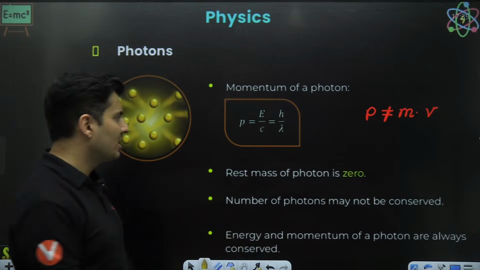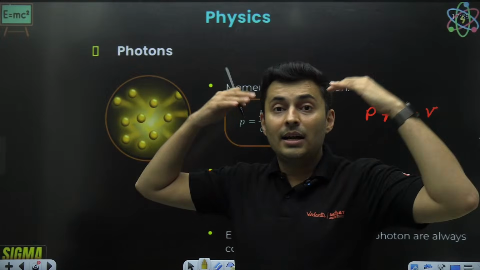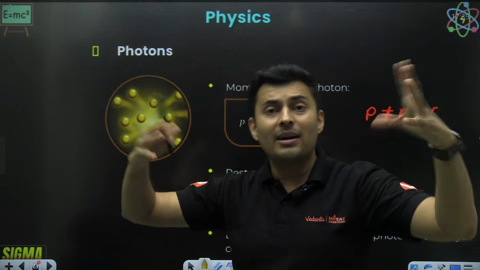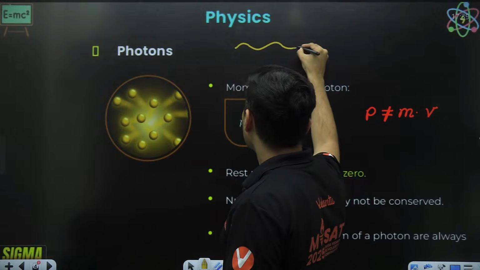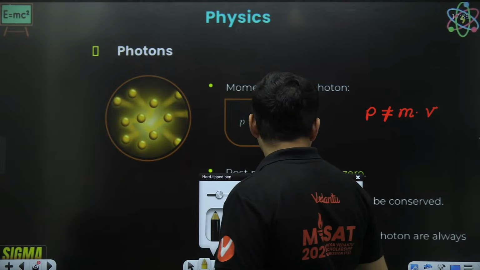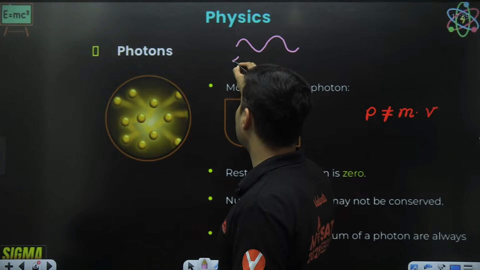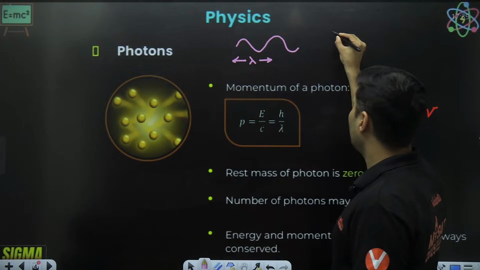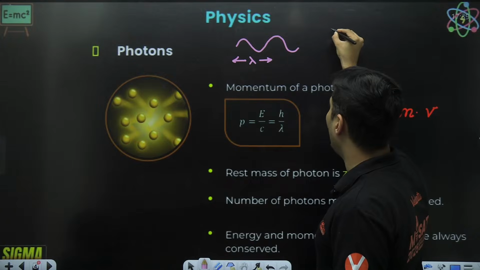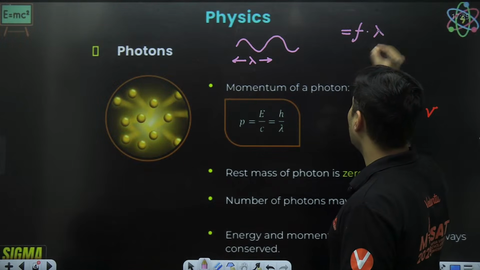Now, what is this h and what is this lambda? Obviously, when I say light had a wave-like behavior or a particle-like behavior, any wave that you have will have a wavelength and it will also have a frequency. So that wavelength is nothing but lambda. And we all know that the speed of the wave is frequency multiplied by wavelength.